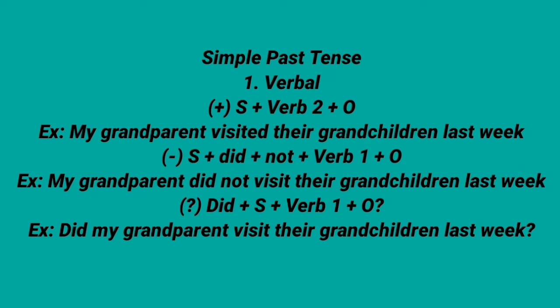Negative sentence: subject plus did plus not plus verb 1 plus object. Example: my grandparents did not visit their grandchildren last week. Interrogative sentence: did plus subject plus verb 1 plus object. For example, did my grandparents visit their grandchildren last week?